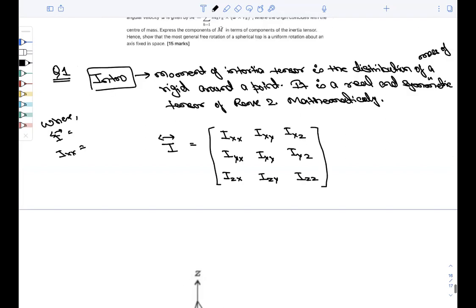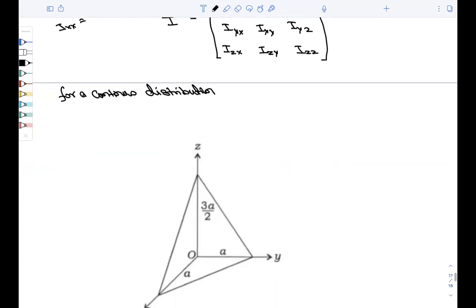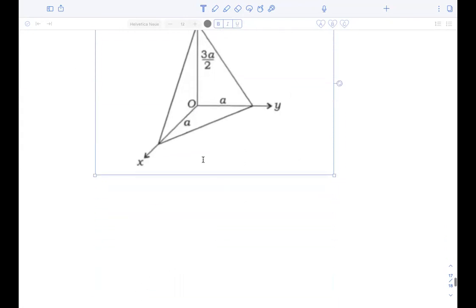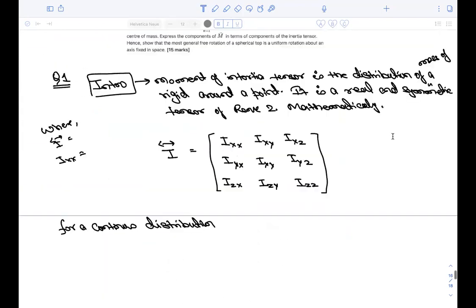And then you will write for a continuous distribution all those formulas.